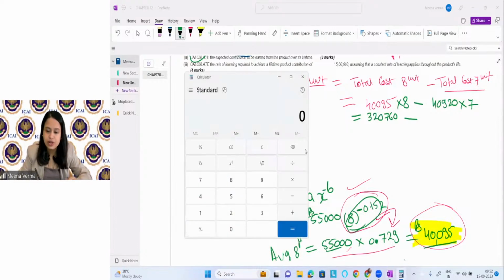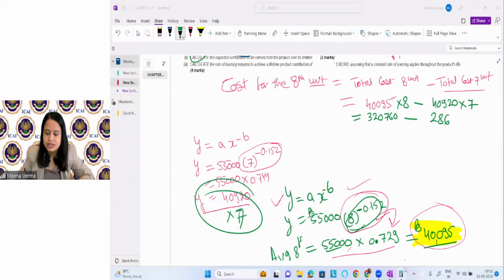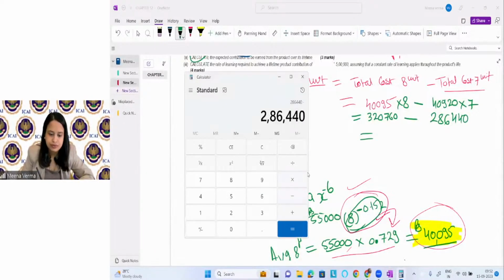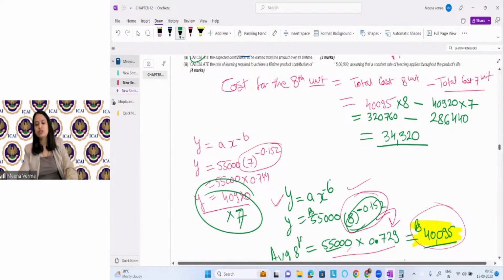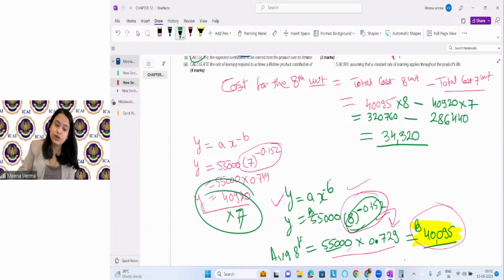Okay. So what do we have to do? Multiply it. 40920 into 7. It is coming as 286,440. Now what is the difference? So 34320, right? This is the cost of the 8th unit. What type of cost? Labor cost of the 8th unit, right?